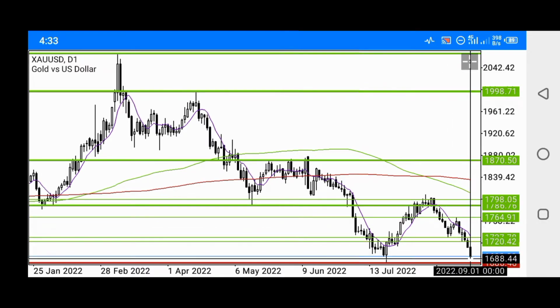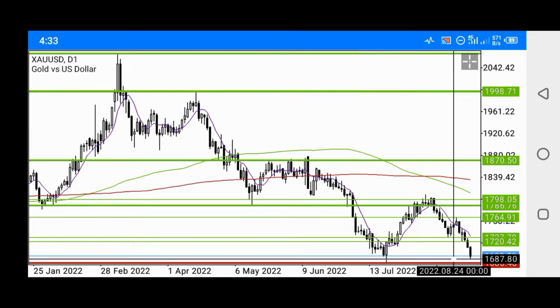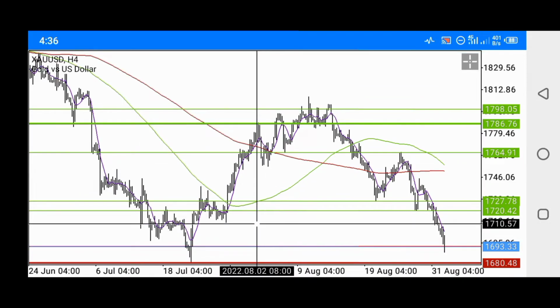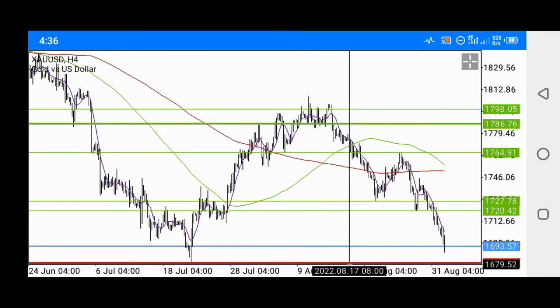So my guess is that gold is likely to fall all the way to retest this major support level before we can see probably an upward movement, or price might break this major support level, forming another low. But I'm going to switch to the H4 time frame now to show you how you can trade gold right now. So as you can see right now, this is the major resistance level right here, and this is the major support level right here.